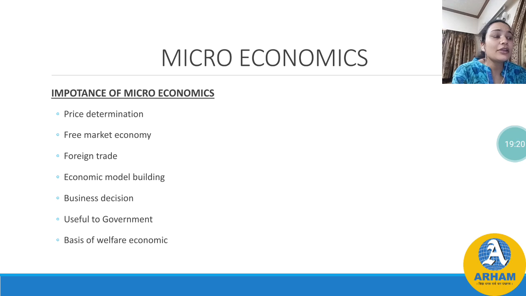So a free market economy is that economy where the economic decisions regarding production of goods, such as what to produce, how much to produce, how to produce, etc., are taken at the individual level. Like the individual himself can take all these decisions and he can answer all these questions.